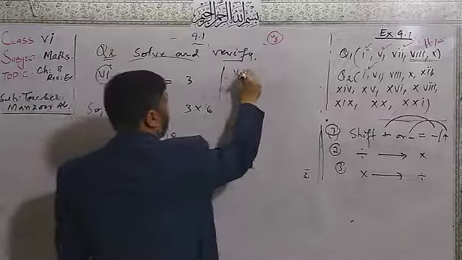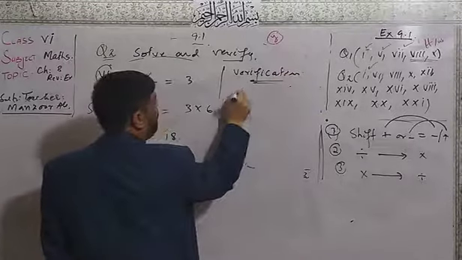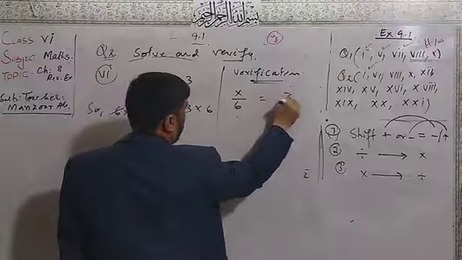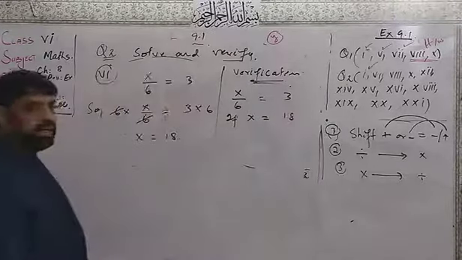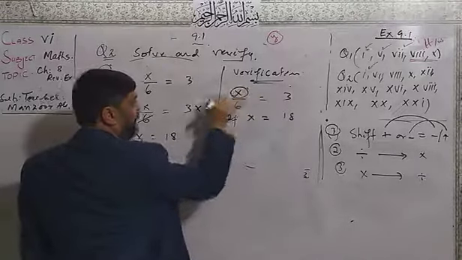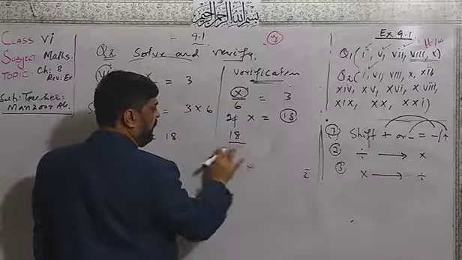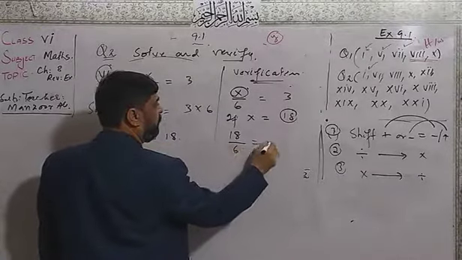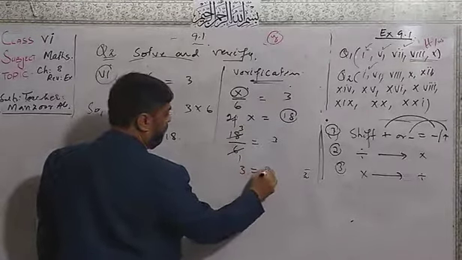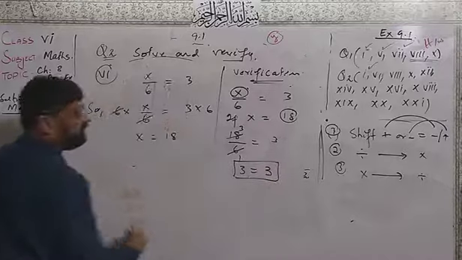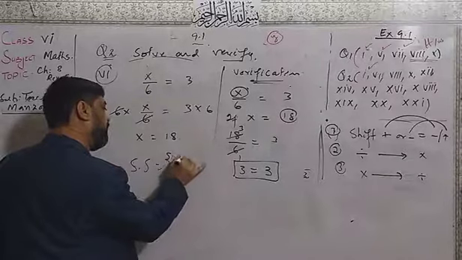Now for the verification. The question is x over 6 equal to 3. Now x is equal to 18. Replace the x by the x value 18. Here 18 over 6 is equal to 3. 6 one time, here 3 times. 3 is equal to 3. Now both sides are equal. So I will write the solution: x is equal to 18.